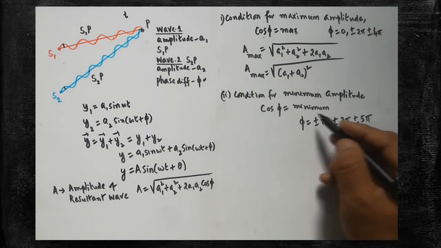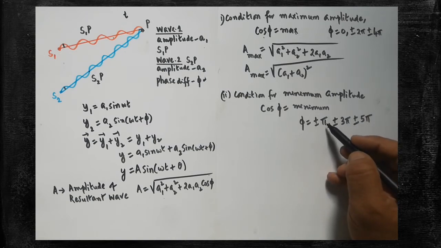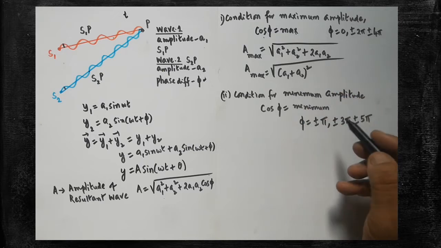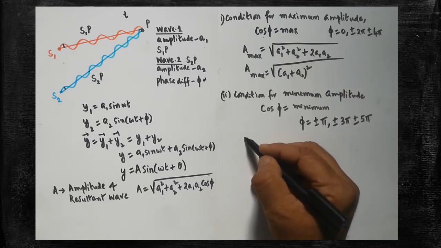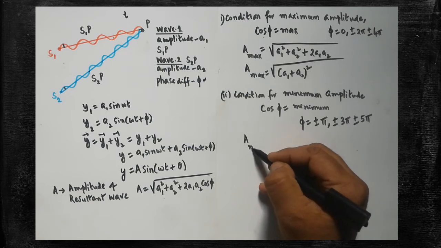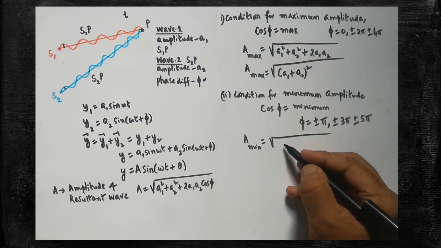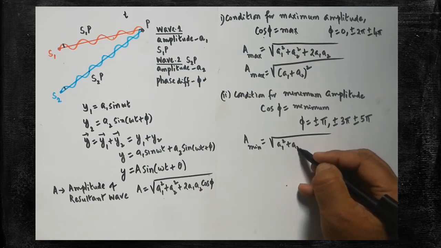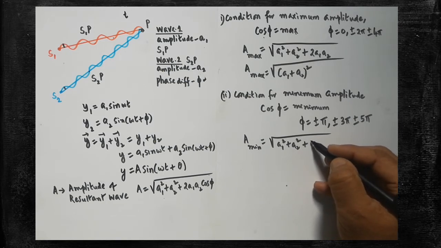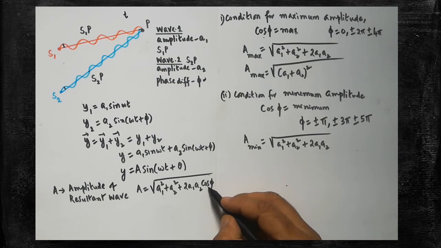If you substitute 3 pi, then also you will get the minimum value. Are you clear? Cos pi is equivalent to minus 1. So the factor becomes minus, therefore the amplitude becomes minimum. So we can write the minimum as square root of, the same formula must be written, the same formula: a1 square plus a2 square plus 2a1 a2 cos phi.